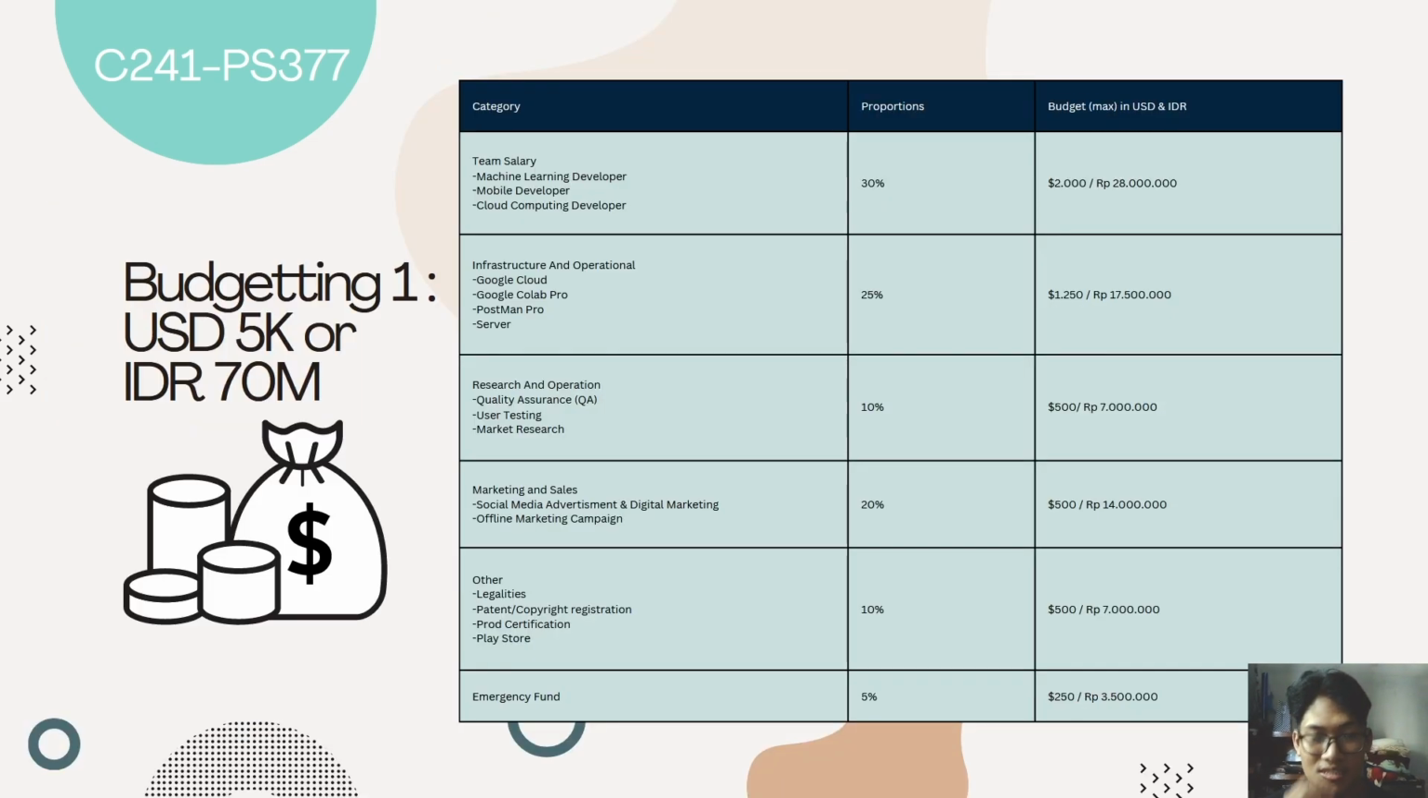The next one is the budgeting for our project. It can be divided into 2 options. The first one is if we get around $5,000 for the budget, and we divide it mostly into infrastructure and team salary. The second option is the same as before. We divide it mostly into team salary, infrastructure, and operational. But the difference in this one is that it is much higher in value than the previous one.